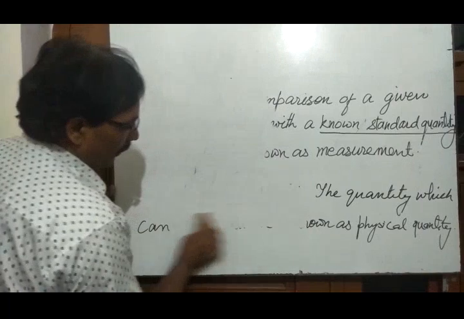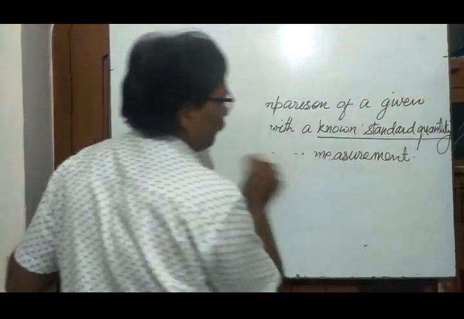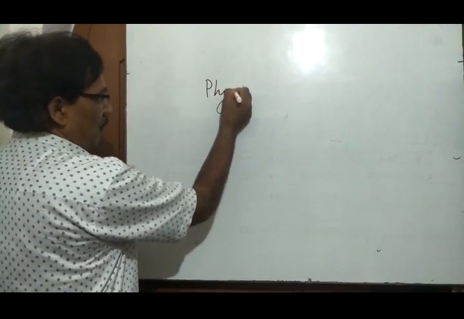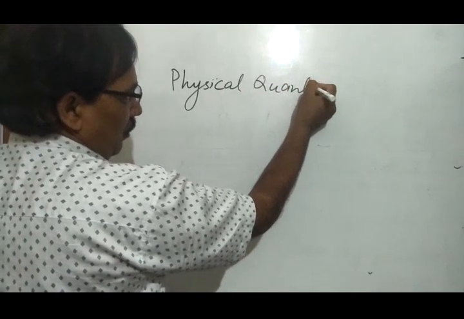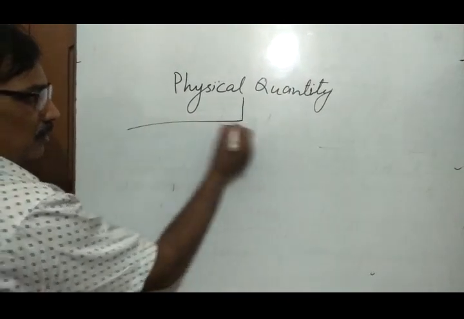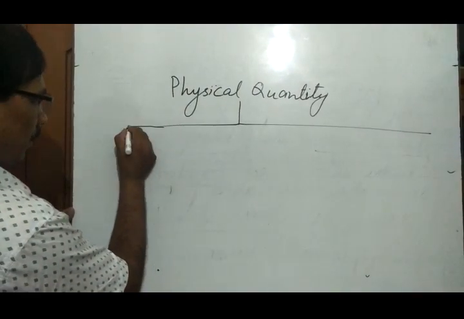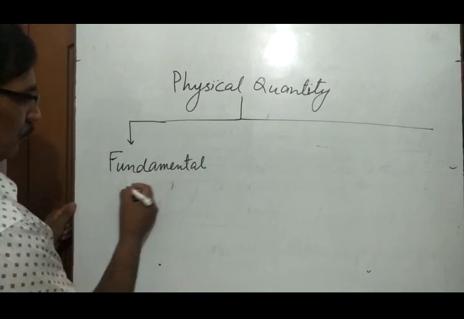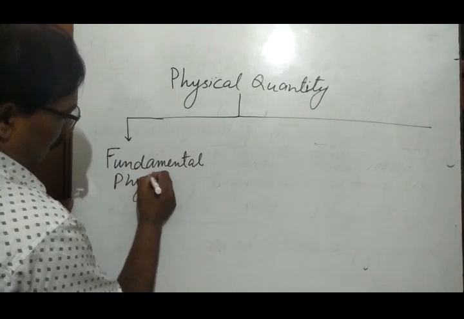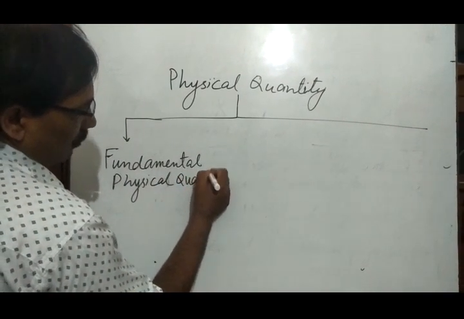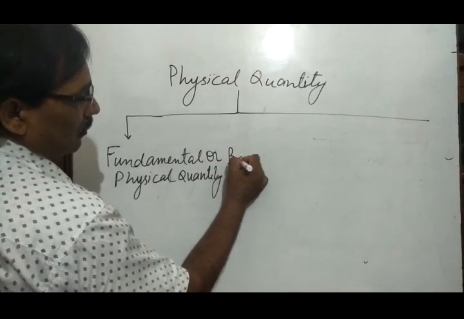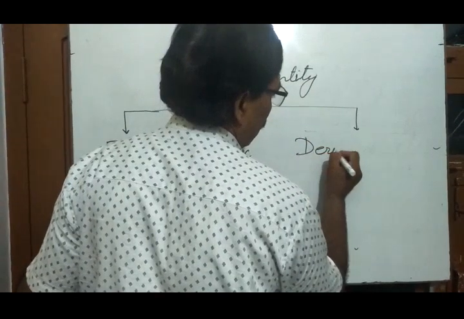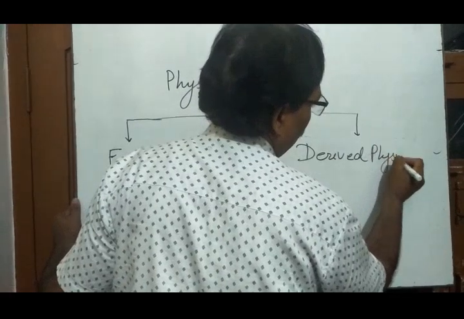Number one is fundamental physical quantity, also known as basic physical quantity, and number two is derived physical quantity.